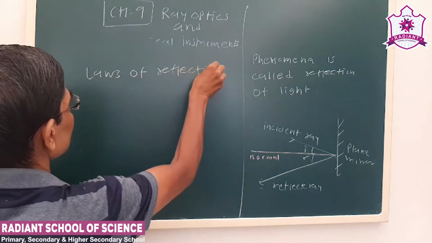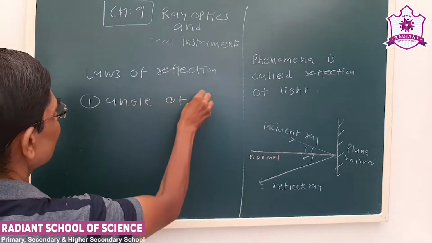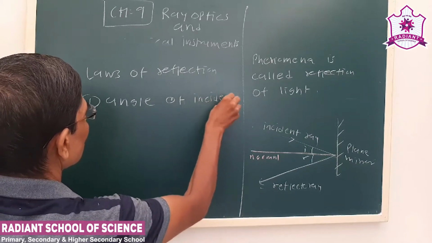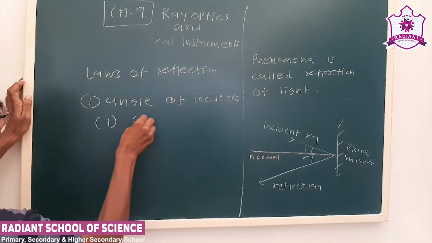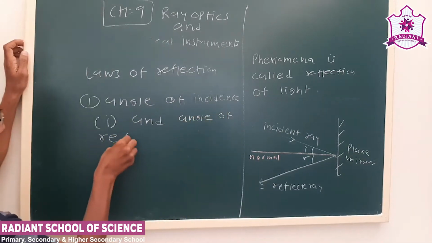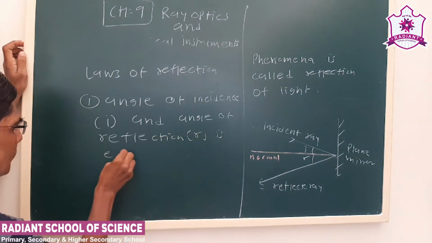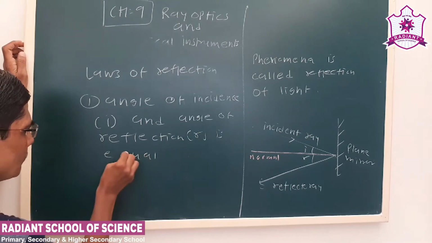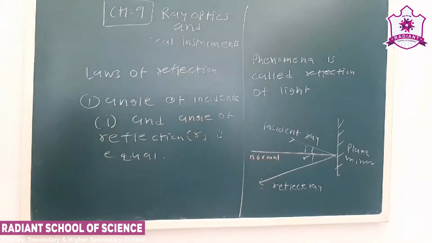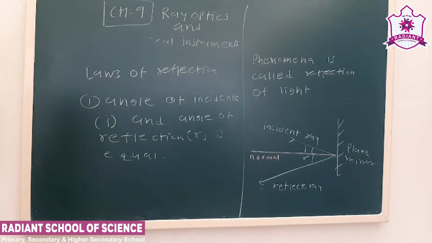Angle of incidence and angle of reflection. If we measure these two angles, they will be equal. This is a simple phenomenon you can observe in the laboratory.